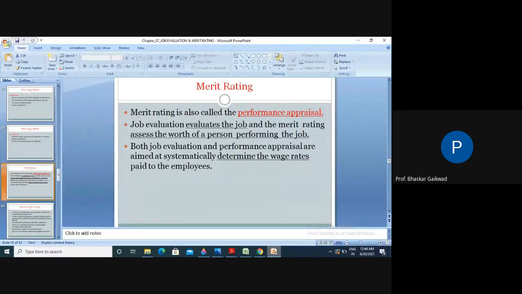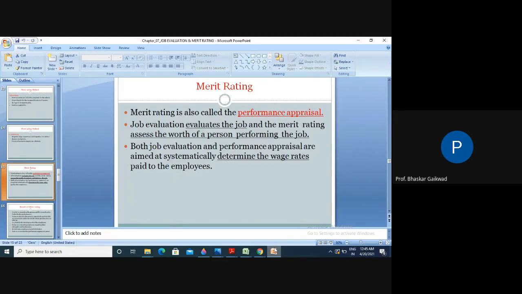Then merit rating. So the next point is job evaluation and merit rating. But what is actually the difference between job evaluation and merit rating? One basic difference is that job evaluation is related to the worth of the jobs, the value of the jobs. But merit rating is related to workers, to justify the workers' performance. Merit rating is also called performance appraisal, meaning how we can justify the performance of the workers.